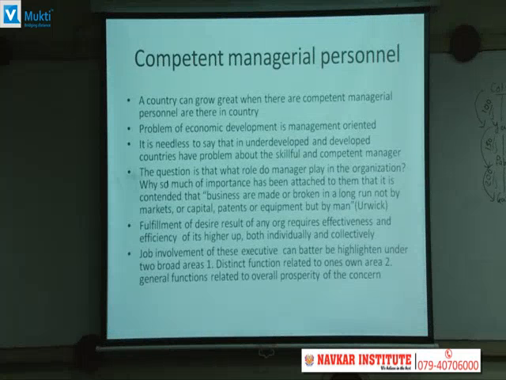So to move a country ahead, it is important that there must be proper efficient, effective managerial personnel working in the organization, by which the organization can get growth, and because of that the overall country will also grow.